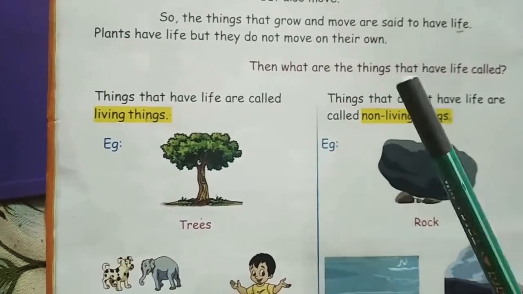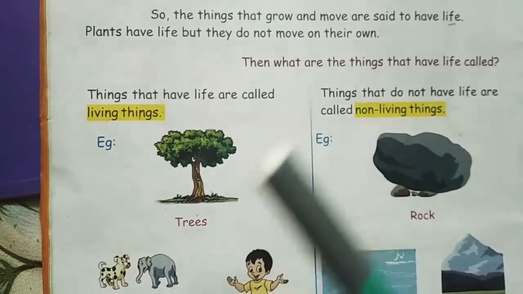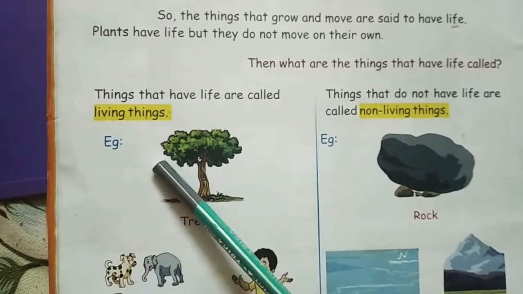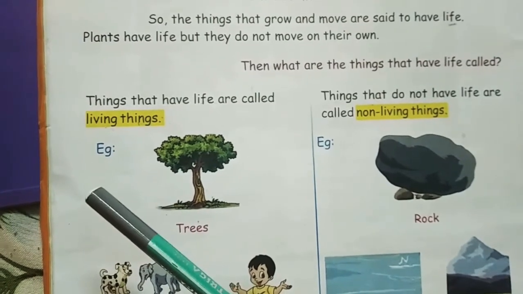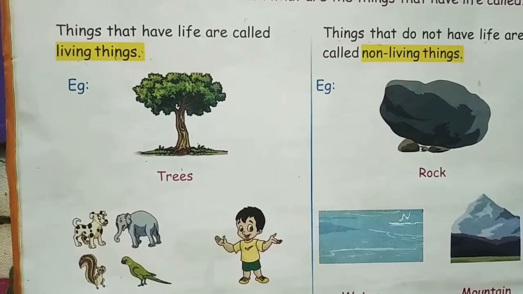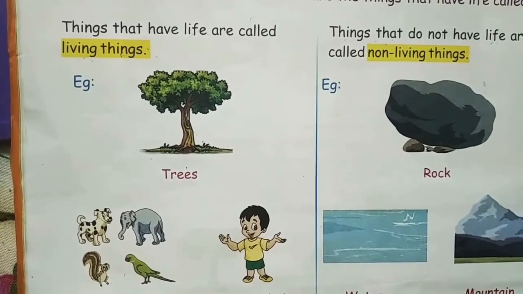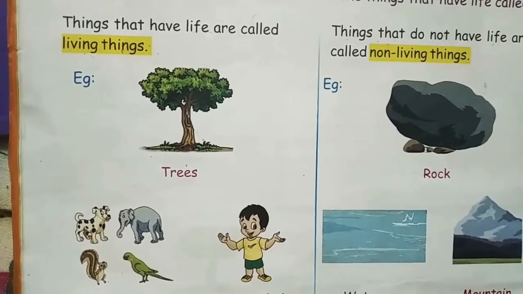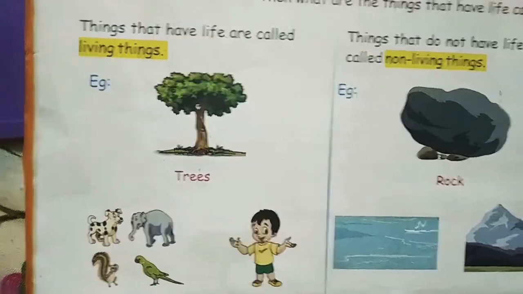That means the things which don't grow and don't move on their own are called what? Non-living things. The things which grow and which move on their own are called living things. So I hope you understood about living and non-living things. Today in detail again we will discuss living and non-living things and their features. Okay, in detail children. So let's go for that.